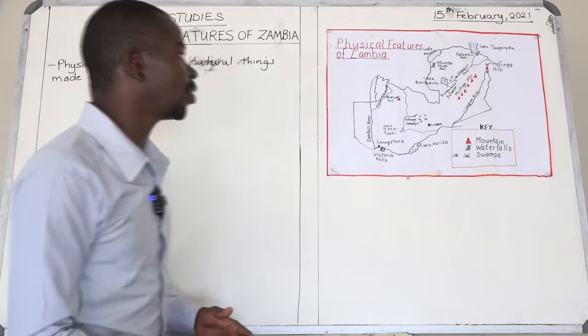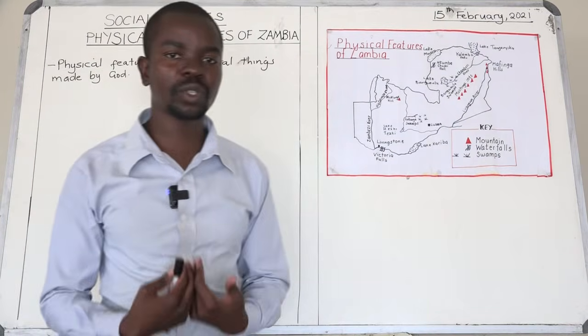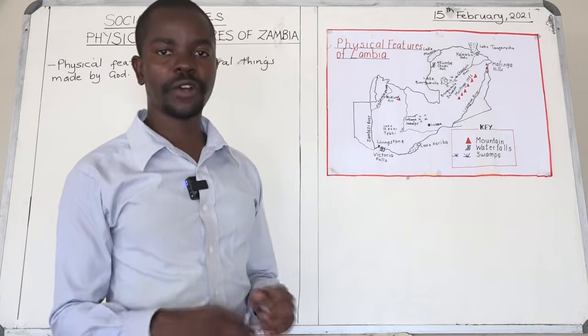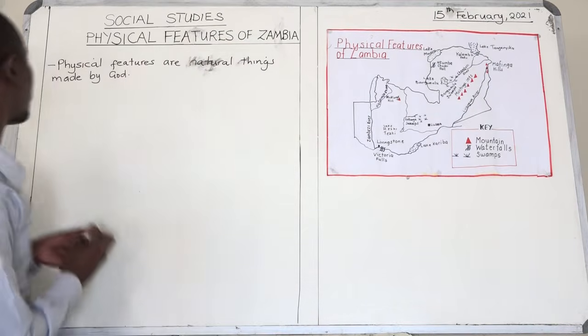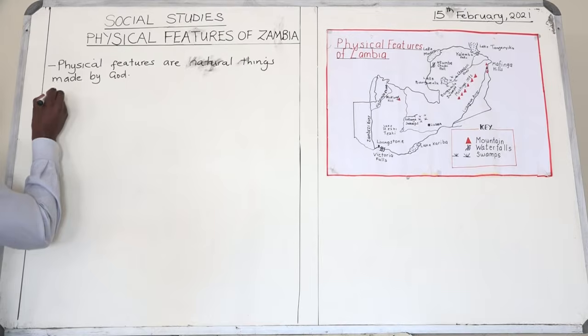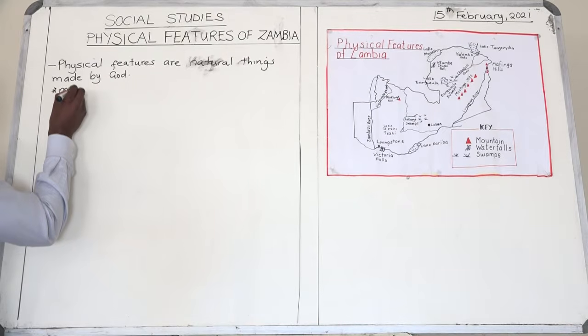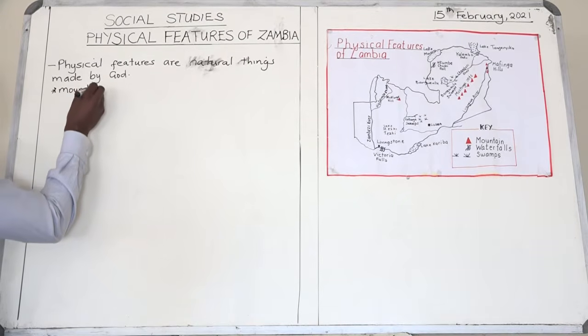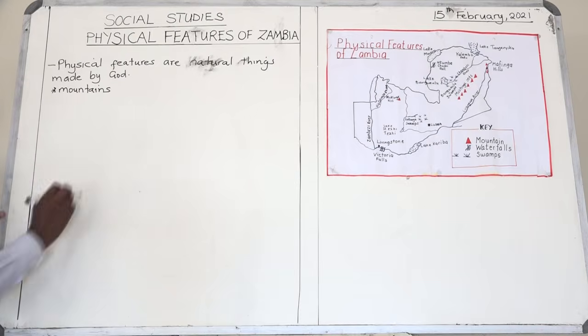So boys and girls, can you give me some examples of physical features that you know? For example, we have got mountains. Mountains are examples of physical features.